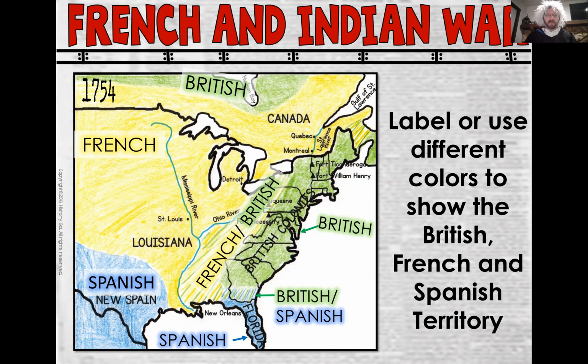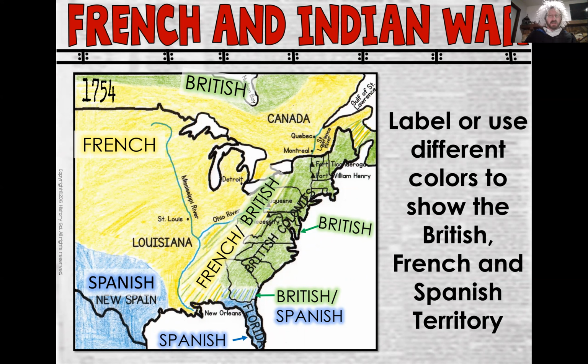You don't have to worry about all the cities and everything, but just again, get it colored in. The green on this map is for the British. And then we have some blue sections, which would be New Spain or the Spanish territory. And then, of course, the big, huge yellow section, that's all the French territory. Yes, yes. The French territory was quite large in this area. British area, not so much. Now, this is in 1754. This is the beginning of this war.